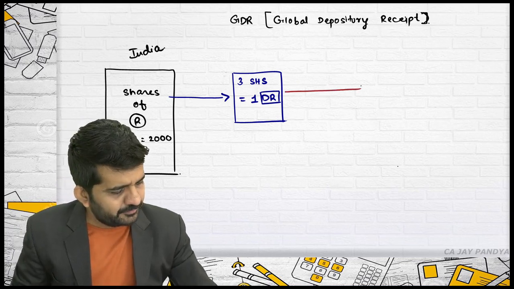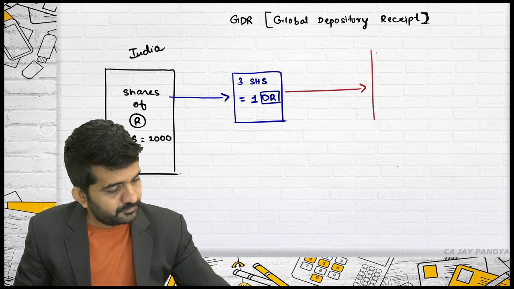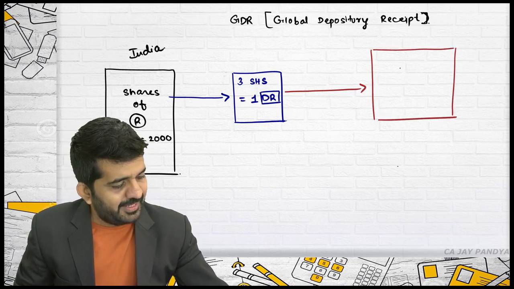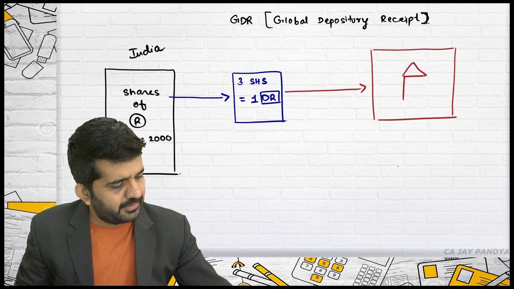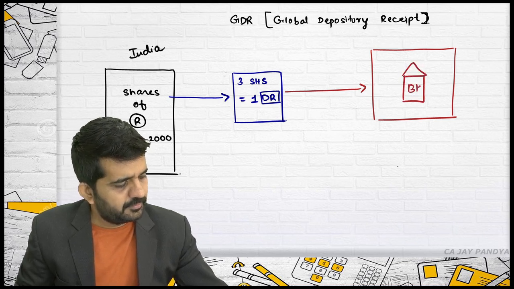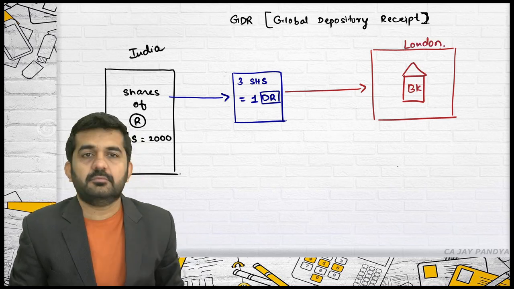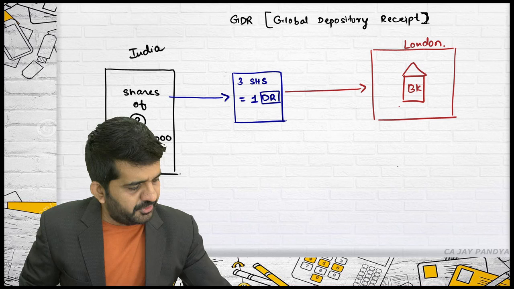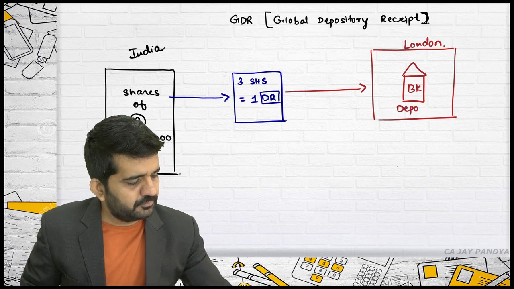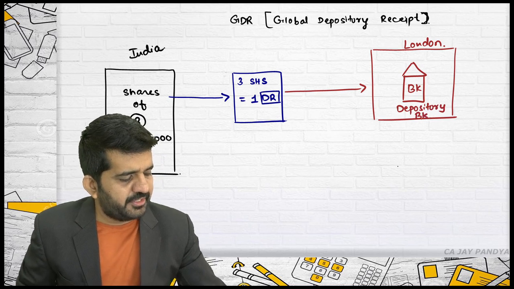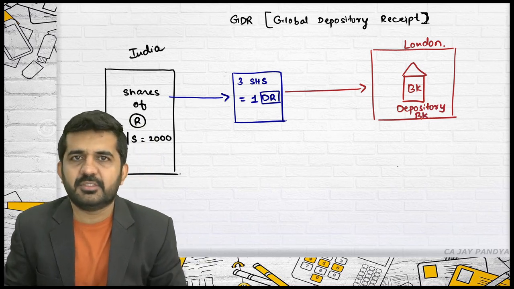Then there will be a bank in London which will be termed as depository bank. That's alright.